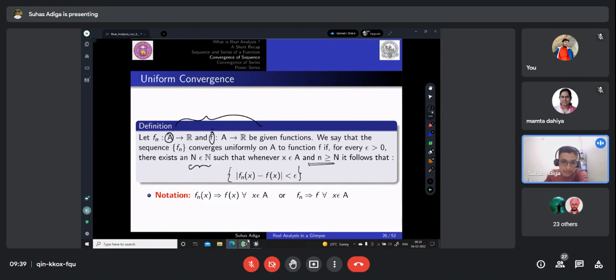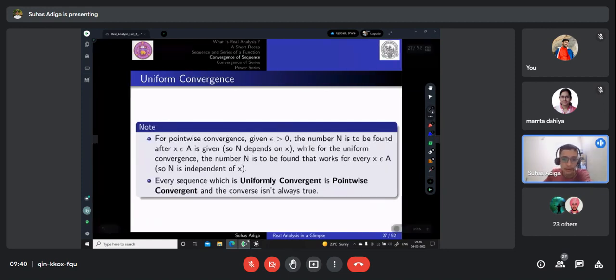So notationally we can represent uniform convergence like this. So don't consider this arrow, it will be two arrows. So fn of x then followed by two arrows f of x means fn of x converges uniformly to f of x for all x belongs to A, or you can just write it as fn two arrows f. Okay.